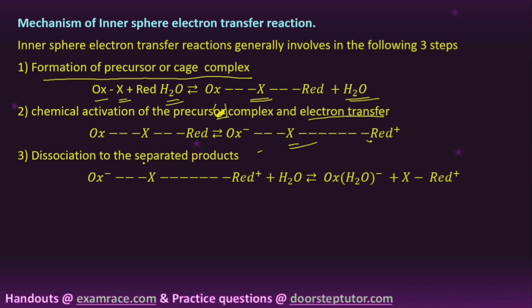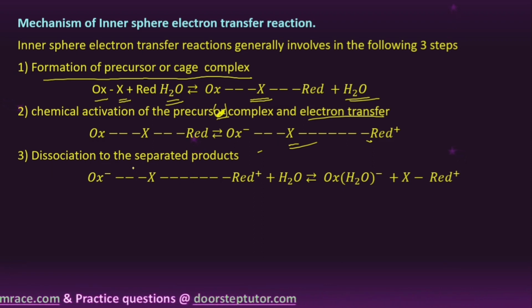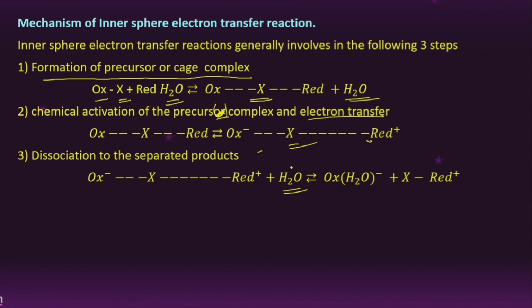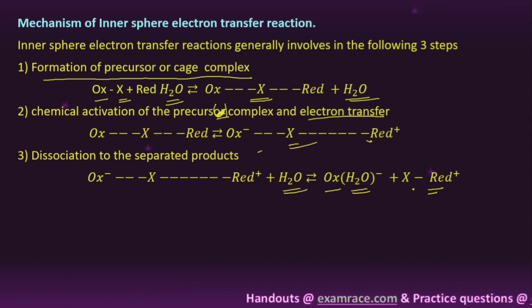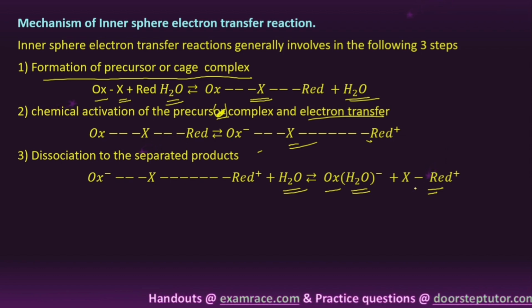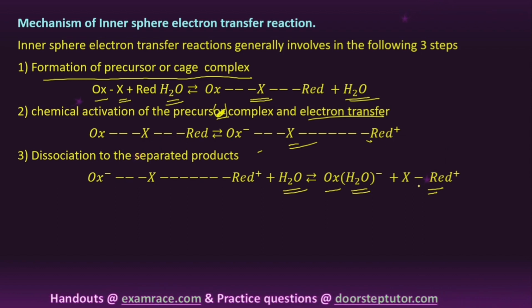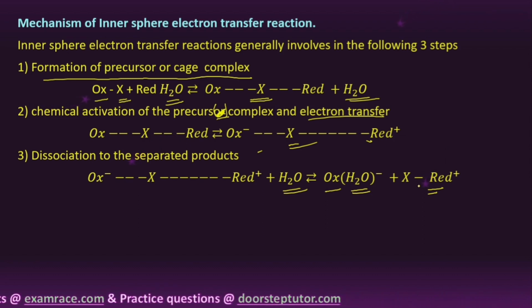The last step is dissociation, the dissociation into the separated products. Here you can see it is separated by reacting with the water molecule. The oxidant gets water, and the reductant gets the halogen. The common ligand moves to one coordination center, and the remaining center is coordinated with the water molecule. So this is the inner sphere electron transfer mechanism.